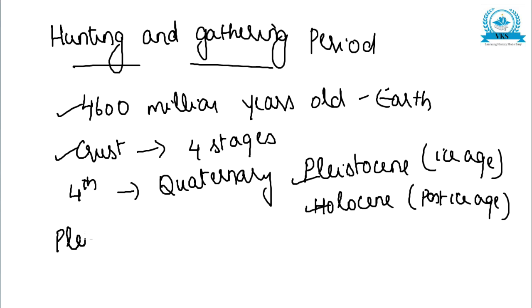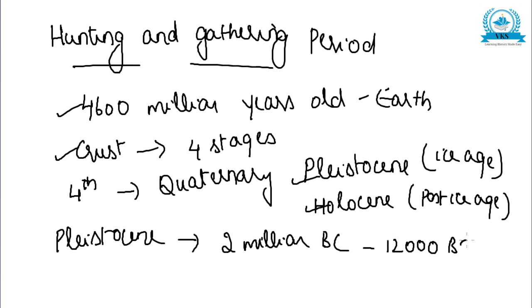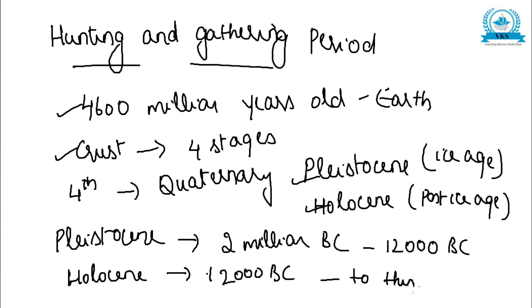Now if we see the first division, the Pleistocene lasted from 2 million BC to 12,000 BC. And the next stage, the post Ice Age, that is Holocene, lasted from about 12,000 BC and continues to this day. So this was the division of the fourth stage, the Quaternary period, in the evolution of the Earth's crust.